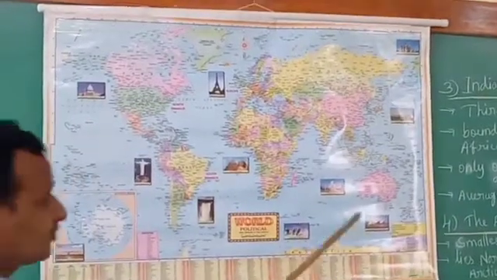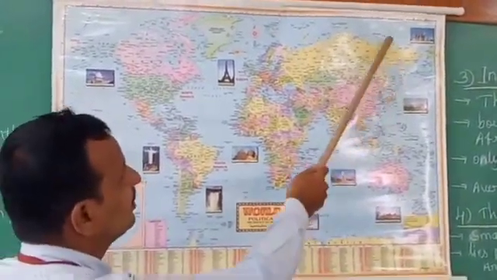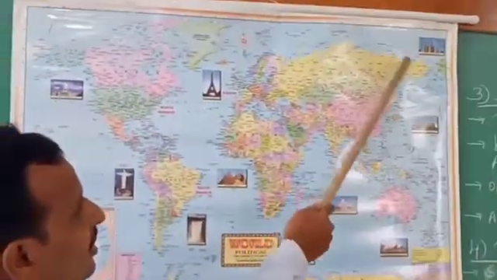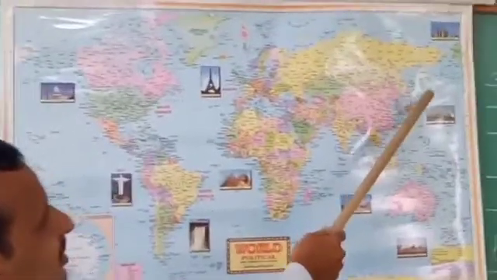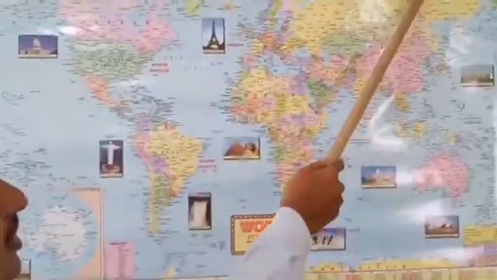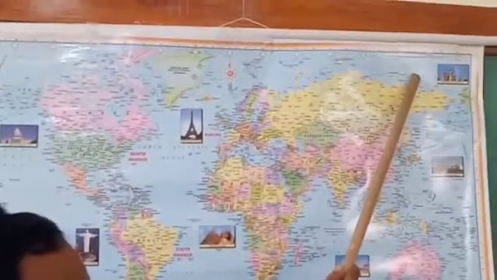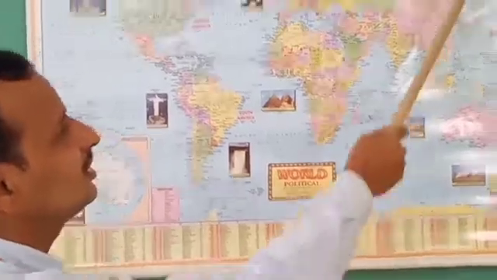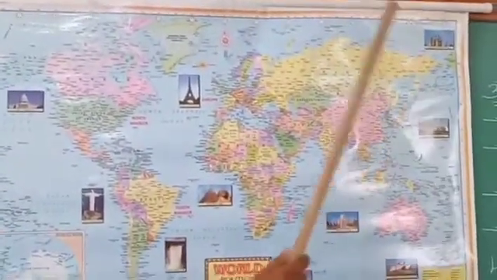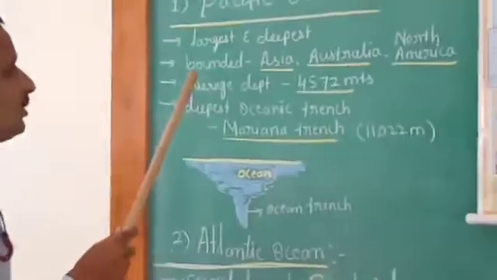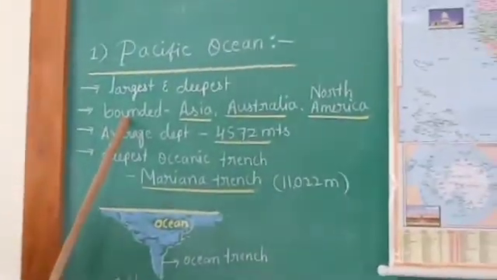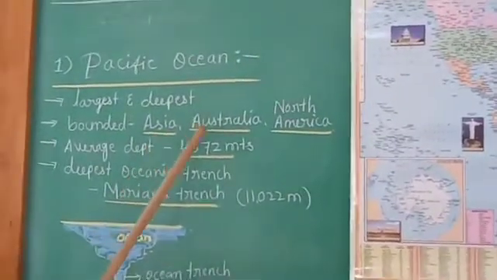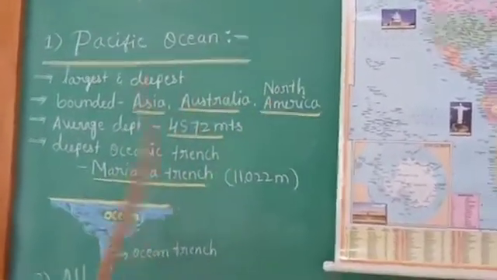It extends from the Arctic Ocean in the north to the Southern Ocean in the south. This is the extension of the Pacific Ocean, and it is surrounded by the continents. They are Asia, Australia and North America.